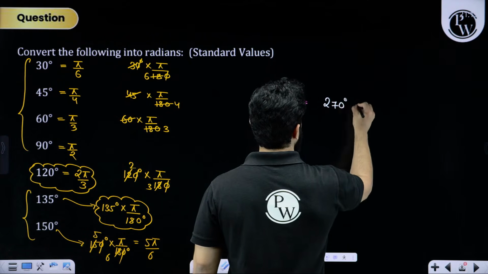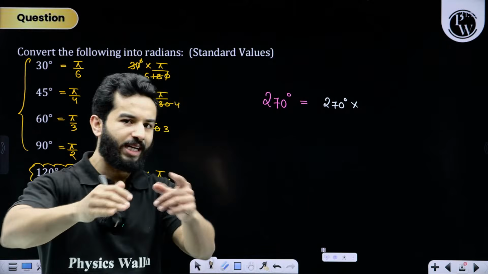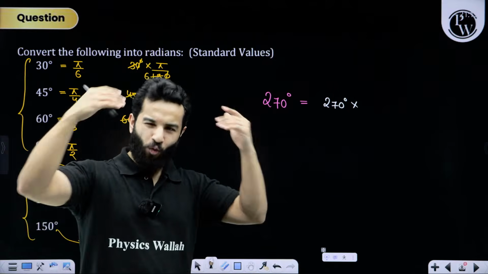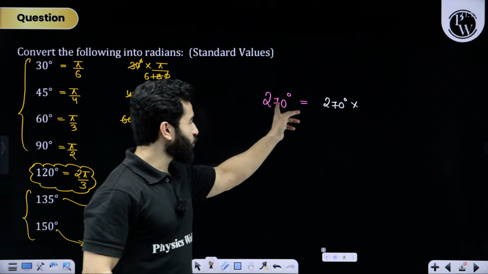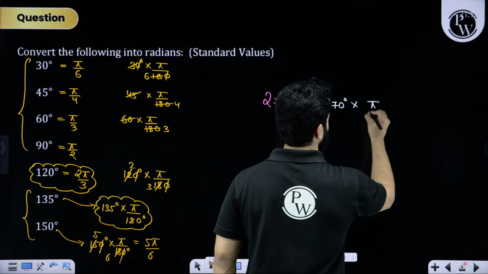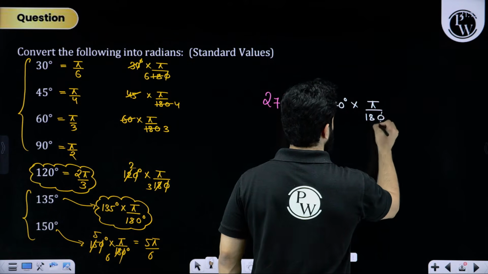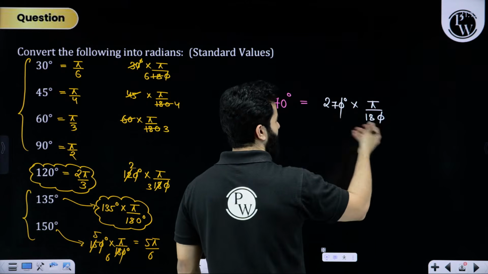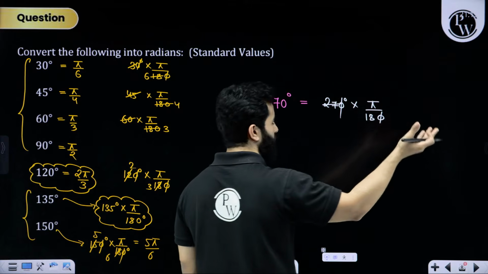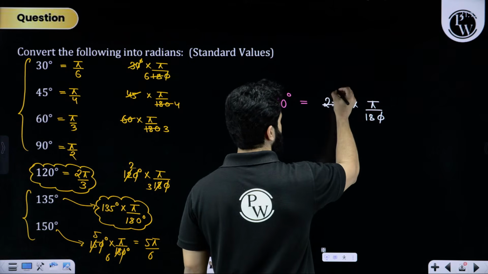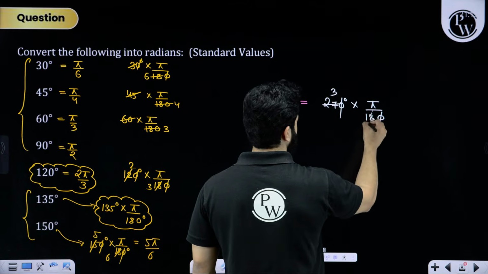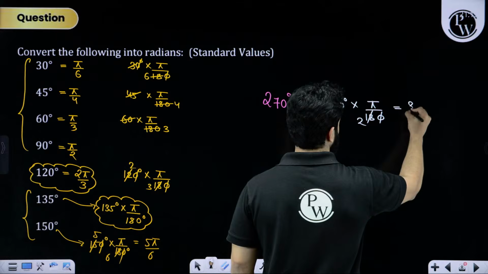270 degree. We want in radian. Pi will be in the numerator. That's all I can say, right? Forget about conversion. You want to convert from degree to radian, na? Quickly write down pi over here and 180 in the denominator. The zero and zero cancel out, and then let's take 3, three nines are twenty-seven, or let's take 9. So nine threes are twenty-seven and nine twenties are one eighty. That means 3 pi by 2.